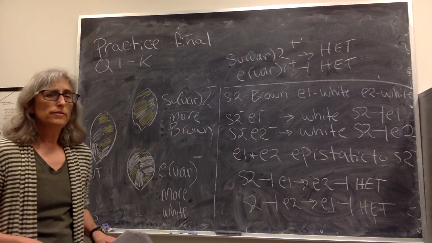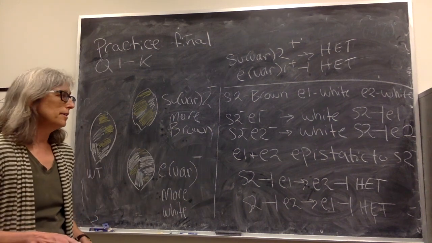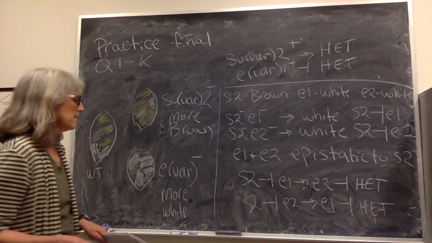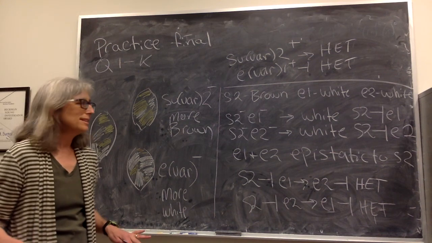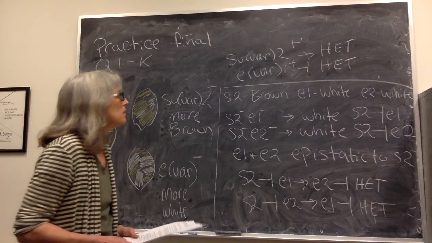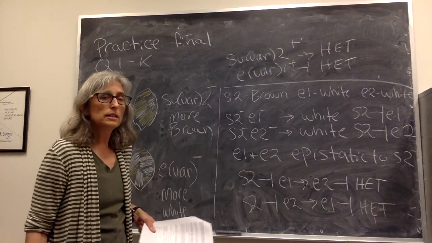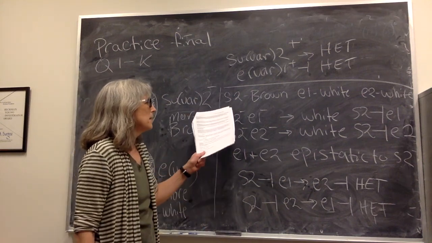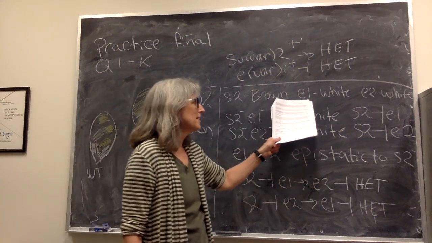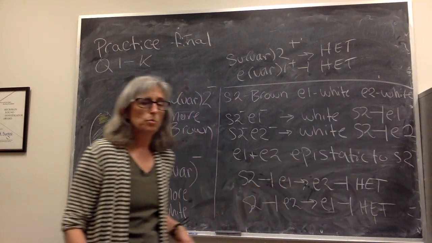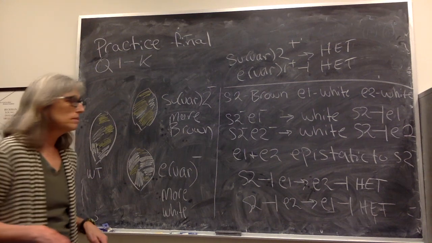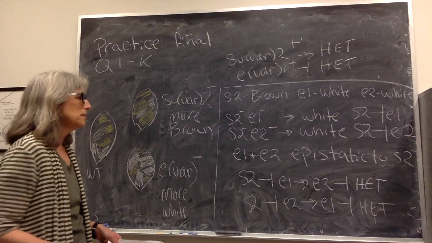When we have two mutant phenotypes that are opposite of one another, then we can do an epistatic relationship in a binary or regulatory type of pathway. So here we have our single and our double mutant phenotypes. Suppressor 2 has brown eyes, enhancer 1 has white eyes, enhancer 2 has white eyes. Those are two opposite phenotypes that we can make double mutants of and see, do we get white eyes or do we get brown eyes?